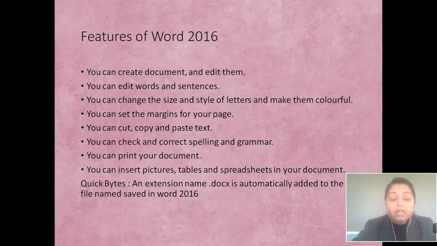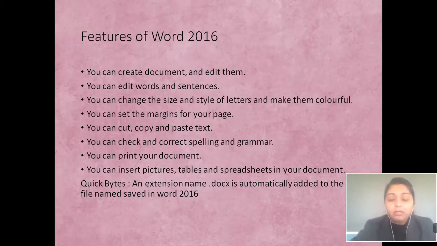Understood? Then what else can we do? फिर हम पिक्चर्स इंसर्ट कर सकते हैं, टेबल्स इंसर्ट कर सकते हैं, हम बहुत सारी अच्छी अच्छी चीज़ें कर सकते हैं इन वर्ड. Understood, dear children, what all things can we do in Word? Yes, is it clear to you?